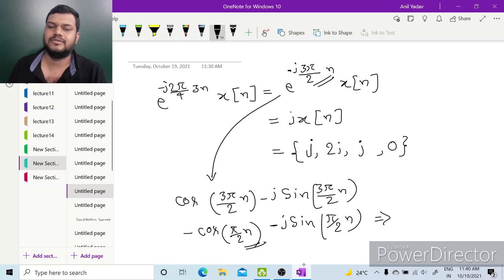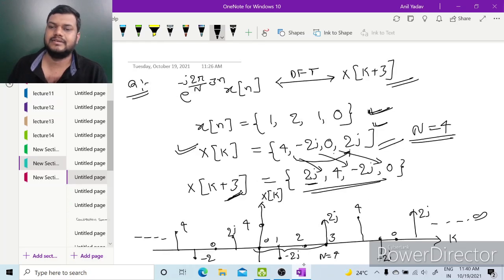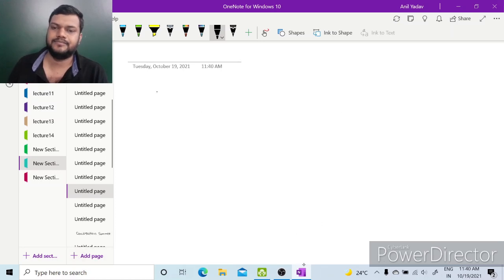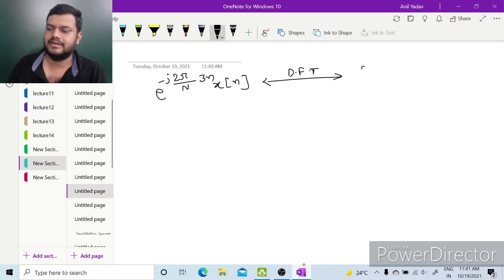So now we can see from here, or let us solve this left hand side, that e to the power minus j 2 pi by N, 3n x of n. This was having DFT as 2j, 4 minus 2j and 0.